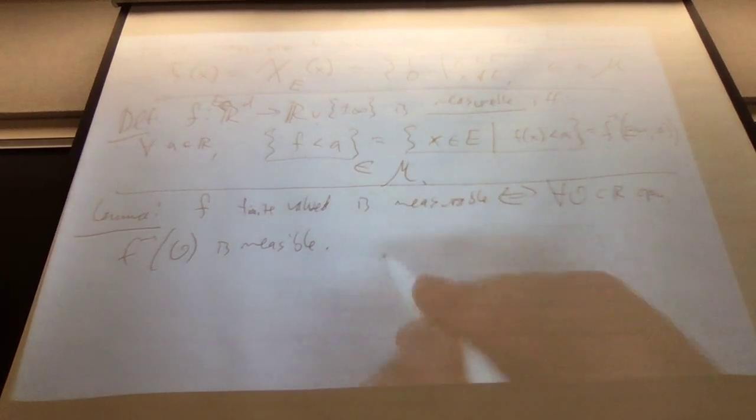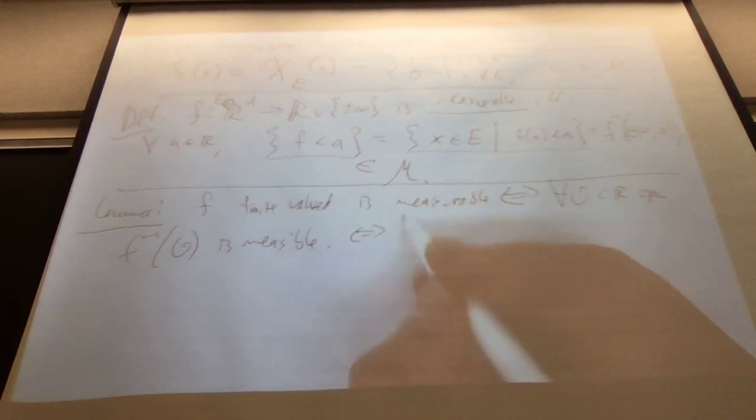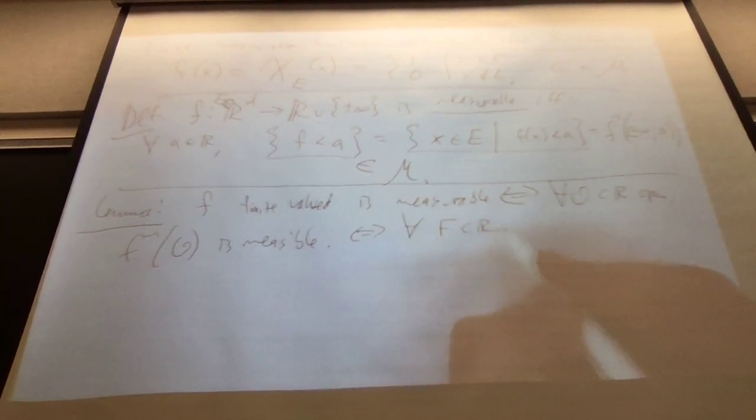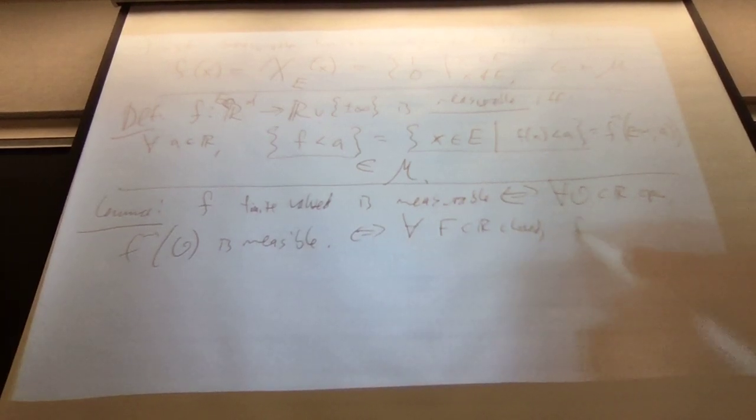And the same thing will prove that this is true if and only if for every closed set, the inverse image of the closed set is measurable. Why do we need f to be finite valued? Didn't we call those weird intervals up above open? We did.